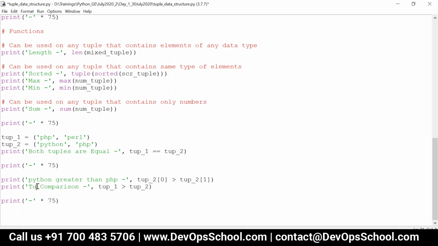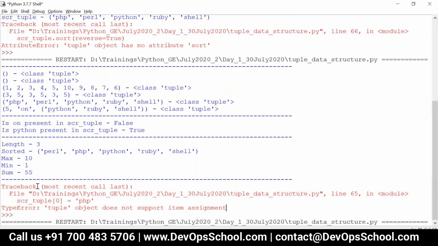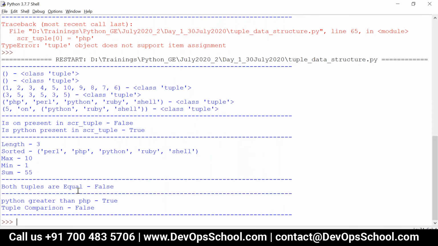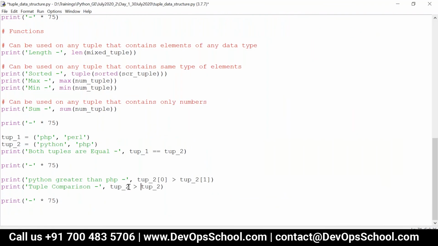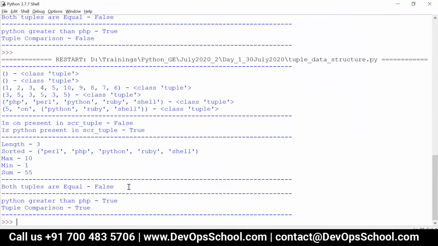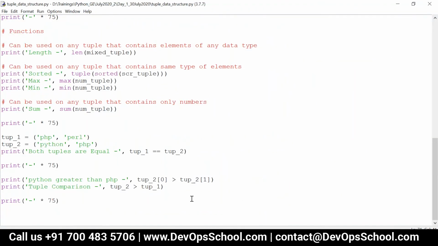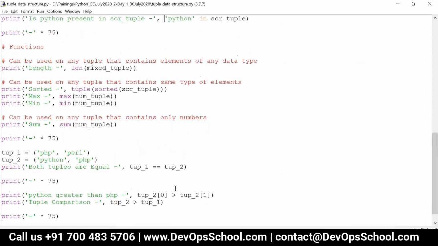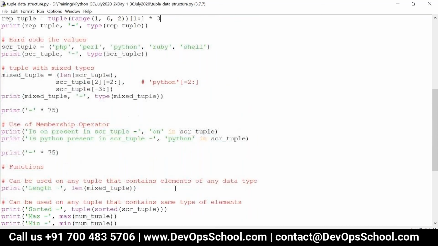So this is nothing but tuple comparison. Now you can see the output, no error at all. If I give tup_2 greater than tup_1, it will give you true because Python is greater than PHP. So this is what the tuple is. The operation which modifies the references of each and every element in the tuple is not permitted. Got it?